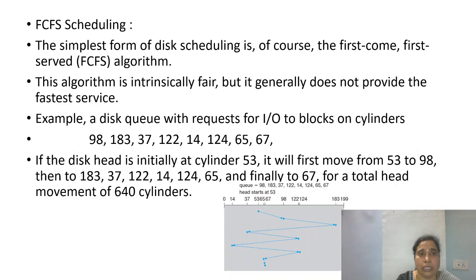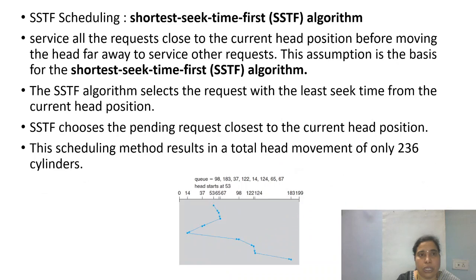The next approach used for scheduling is referred to as the shortest seek time first, SSTF algorithm. It selects the request with the least seek time from the current head position.